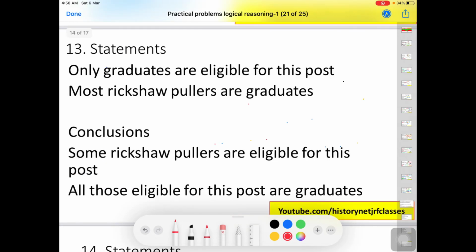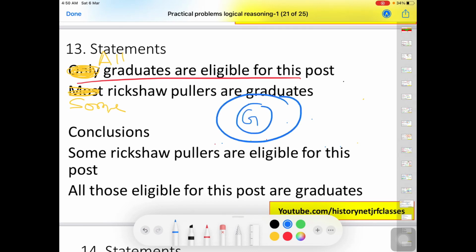Next question is only graduate are eligible for this post. Look at this statement. These statements are not in standard form, so we will convert them. How to do that? It's simple. Only, it is talking about all graduates, then most, then we will put some. Now it's in the standard form. Now we will draw the Venn diagram. So all graduates are eligible.